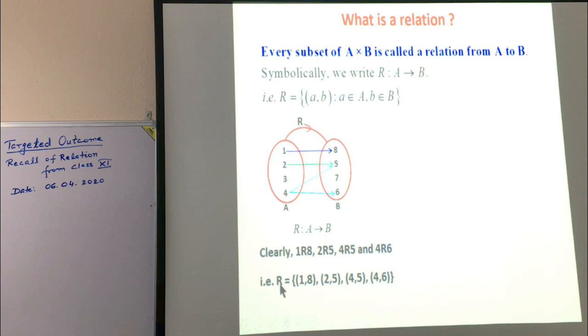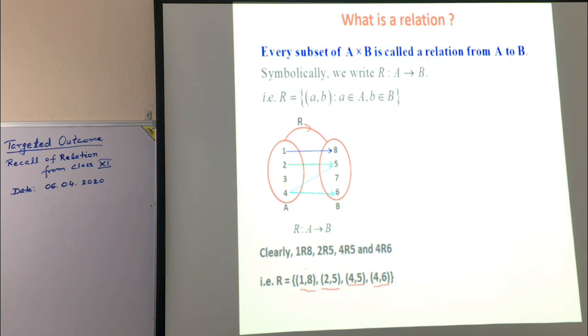Because R is a subset of A cross B. See here, R is a subset of A cross B. Each element of R is an element of A cross B, because the ordered pairs (1, 8), (2, 5), (4, 5), (4, 6), these all are elements of A cross B.